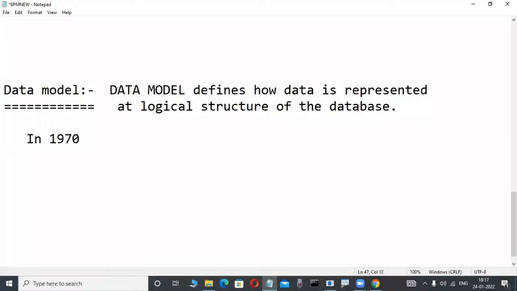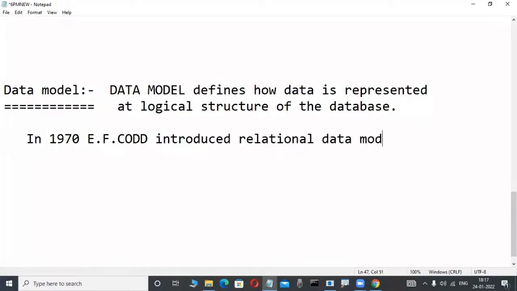In 1970, E. F. Codd, don't write anything, just observe some new terminology. E. F. Codd introduced the relational data model. He was a mathematician working at IBM in those days. So in 1970, E. F. Codd introduced the relational data model.